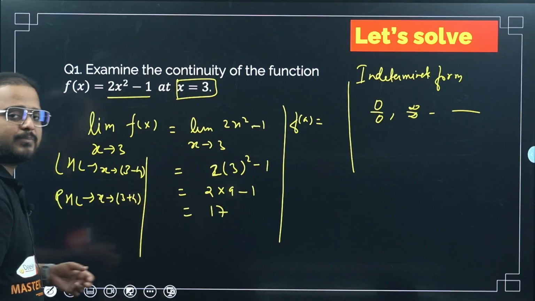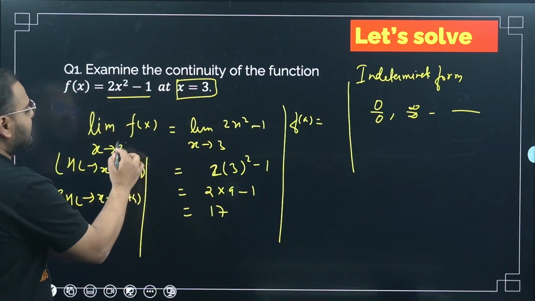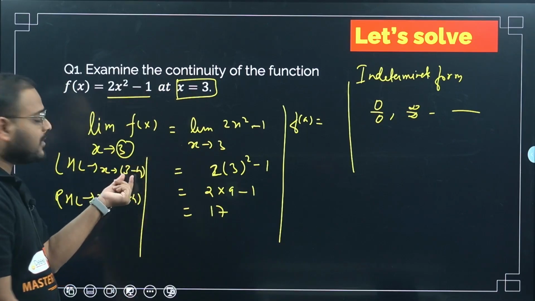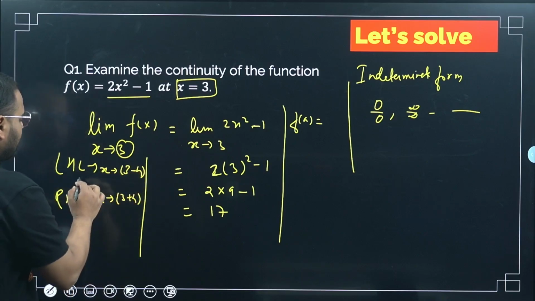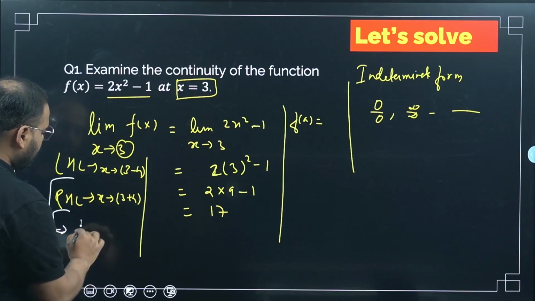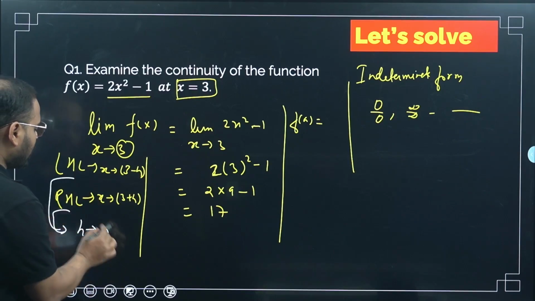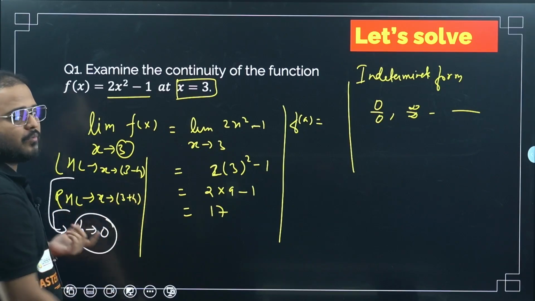Again, this is from the concept of limits only, left hand limit and right hand limit. a plus h and a minus h. This is my a value, right? 3 is my a value, so a plus h is for RHL, a minus h is for LHL. If you do that, what will happen? For both the cases, you have to take h tends to 0. Now the limit will be approached as h tends to 0. If you do that, again you'll get 3 minus 0, 3 plus 0 will be 3 only.